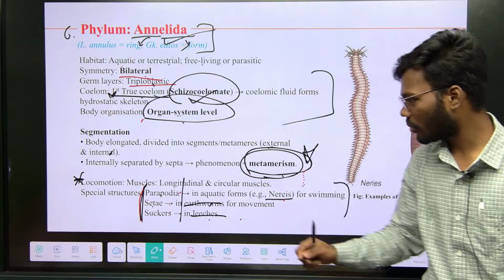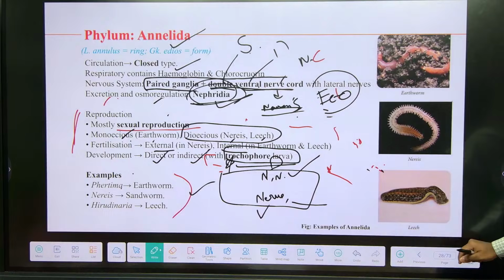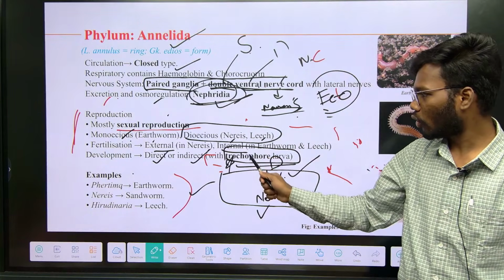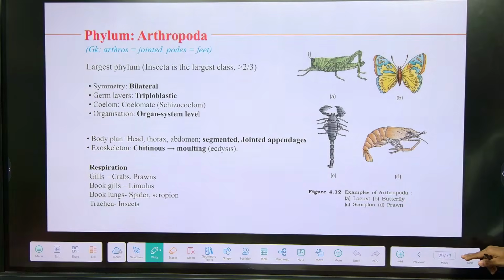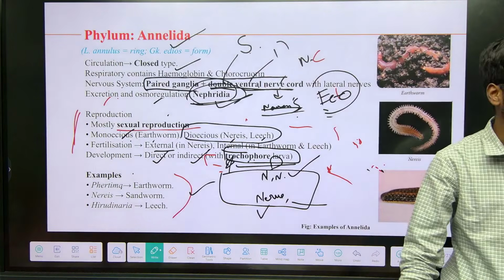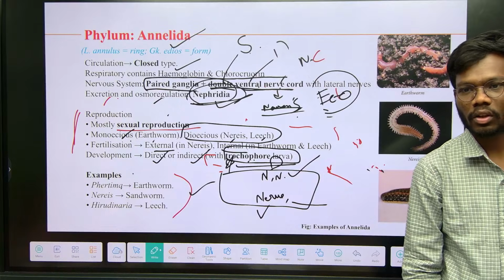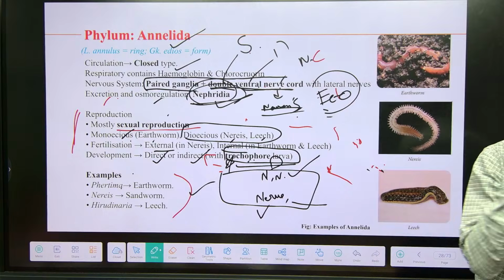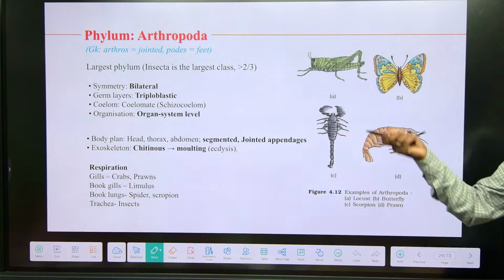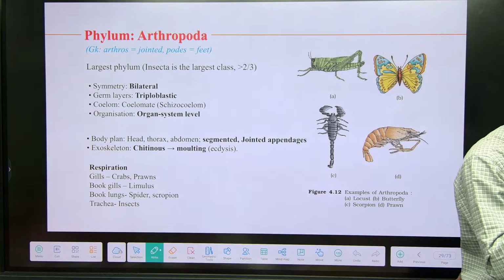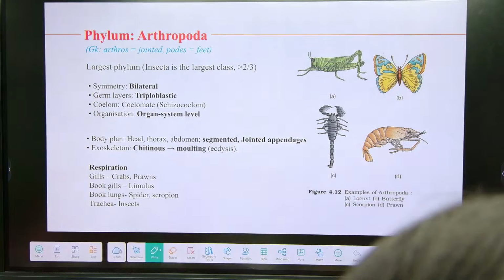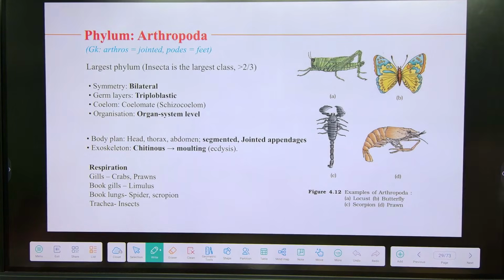Parapodia, setae are present, double ventral nerve cord, paired ganglia, and trochophore larva. These are the points you have to remember for your examination. We will continue the next class tomorrow from Arthropoda. Understand? Okay, done. Jointed appendages.